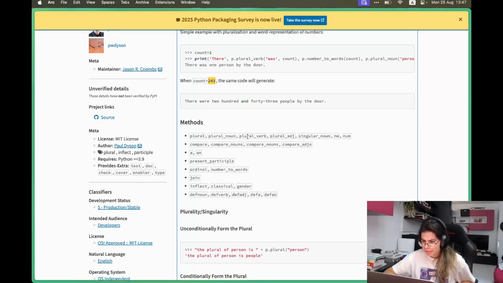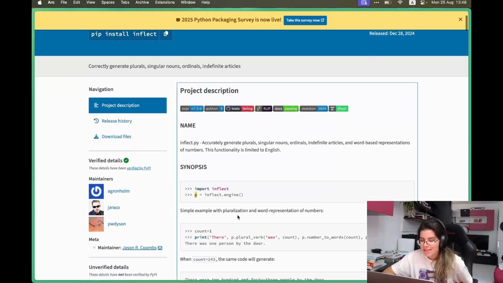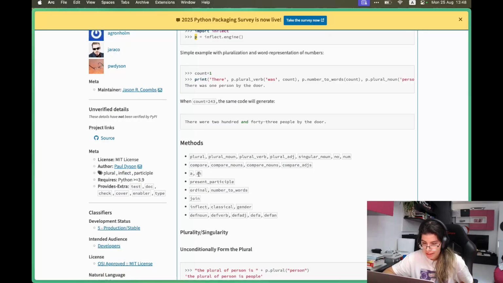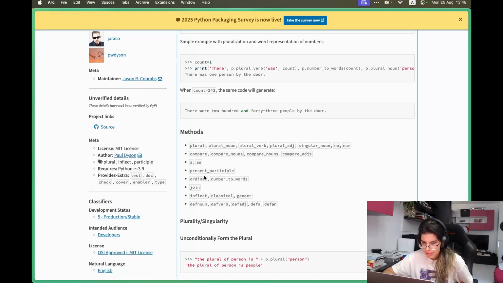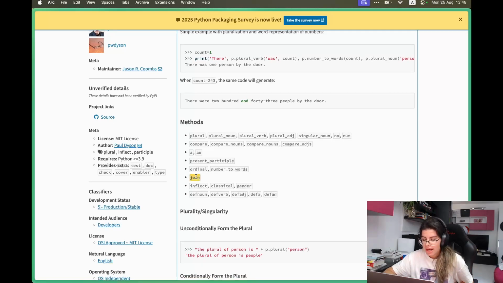There's plural noun, plural adjective, plural everything. I guess this is where the P comes from. Maybe it's like a pluralizer. I don't know. There's compare, ordinal, number to words. There's join. I feel like join could be useful to us because what's our goal? Our goal is to collect names and then join them into one string where we have commas, and before the very last name we have a comma and "and". So maybe this will do the job, but we need to research more, right?